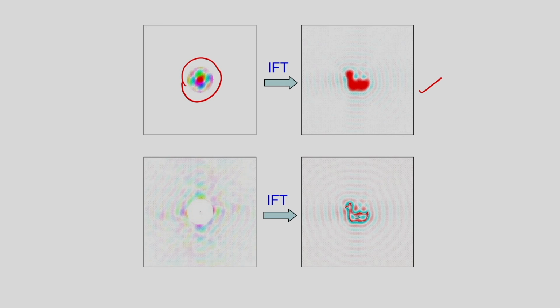In the second case, I am not considering the central portion of the Fourier spectrum, that is the low frequency information. I am considering only the high frequency information of the Fourier spectrum, and corresponding to this I am reconstructing the image by using the inverse Fourier transformation. So, I am getting the reconstructed image, that means I am getting the high frequency information. So, this is about the low frequency information and the high frequency information present in the Fourier spectrum.